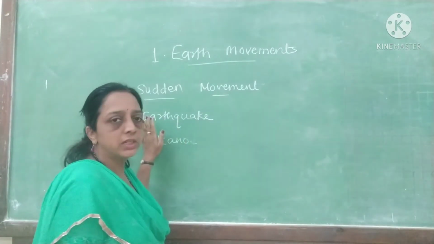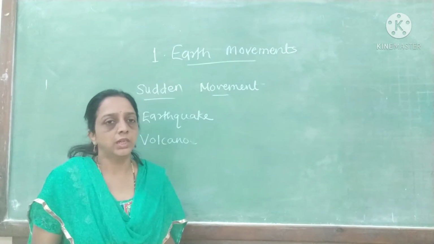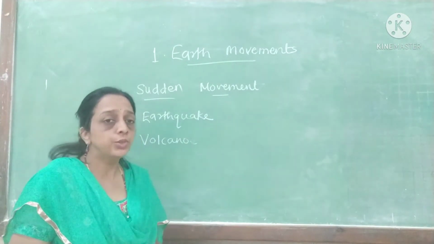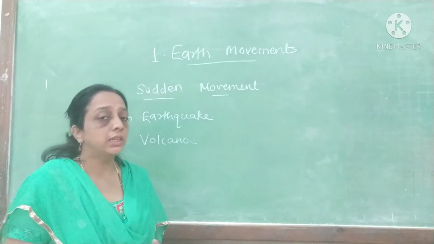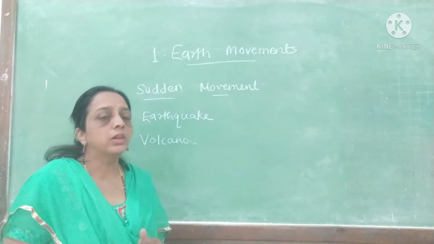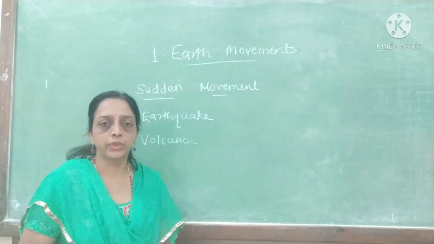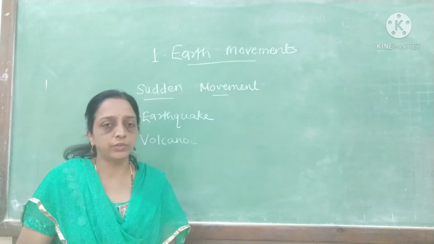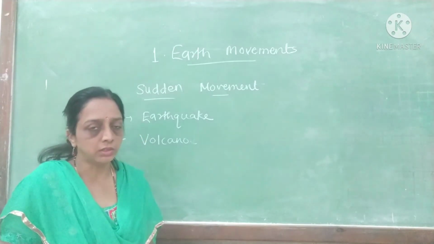The other movement is sudden movement. Sudden movement is from the interior part of the earth. In that, two major activities take place in the interior part of the earth, but they result on the surface of the earth. First is earthquake. Earthquake is vibrations from the interior part of the earth and they reach the surface of the earth.